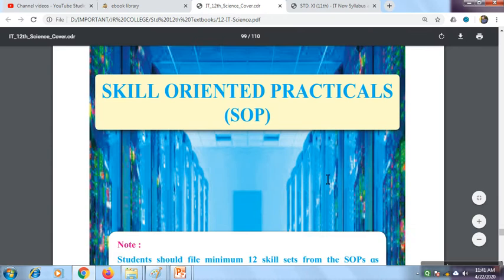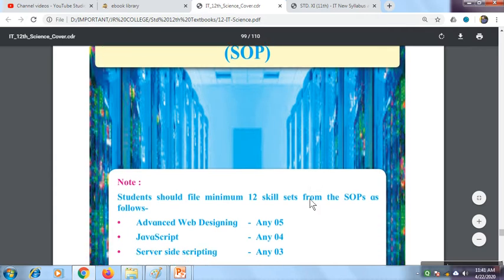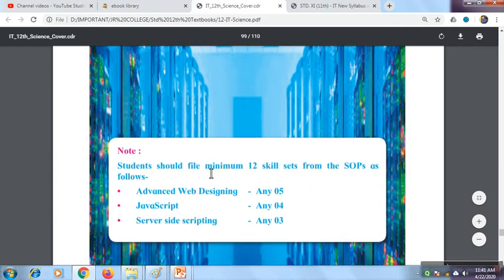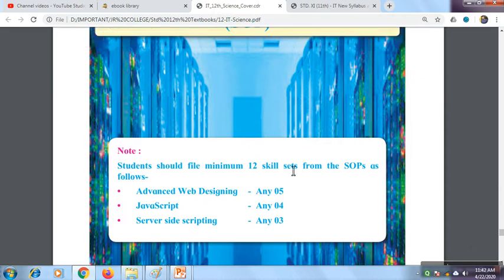So this is the practical related information. You can see students have to file at least a minimum of 12 skill sets. So 12 practicals minimum you have to do. Maximum you can do 16, 18. So many colleges will perform, I think, 16 to 20 practicals.